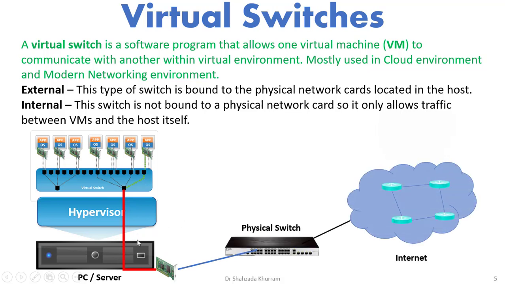Or if the virtual switch talks through a physical switch, meaning outside the virtual network environment, it will connect through hardware to the physical switch, and then the physical switch is connected to the internet for internet communication. This is called an external switch.